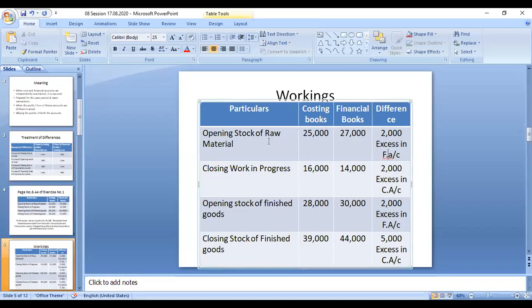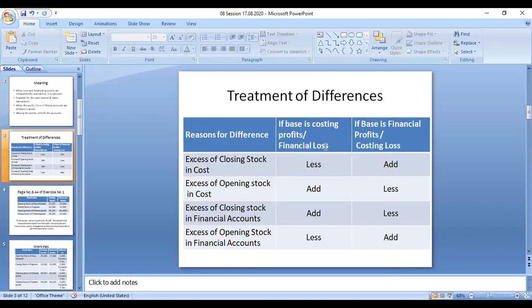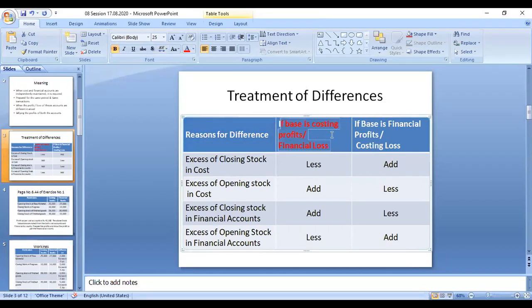What we have to do? There is an opening stock. You need not consider the raw materials or work in progress or finished goods, whatever it may be. We will take only the opening stock. If the opening stock is in excess in financial account, what we have to do? We are taking the cost accounting profit only, and with the cost accounting profit we have to go with the calculation of financial accounting profit. These things you need not remember just now.